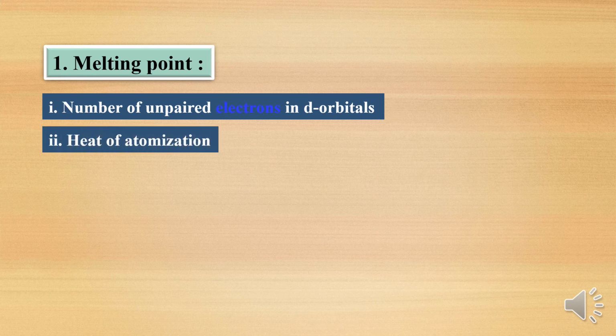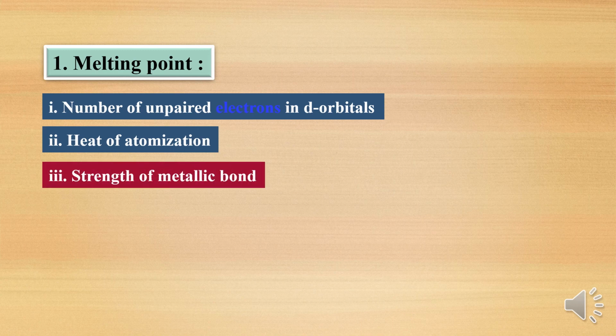Other than that, heat of atomization. Heat of atomization means the energy required to convert a molecule into atoms. In a crystal lattice, all atoms are arranged in order. To make individual atoms, whatever energy is required is called heat of atomization. So heat of atomization also affects the melting point.